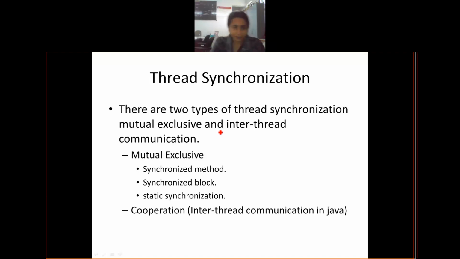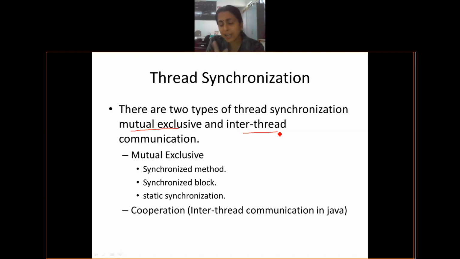So when I consider synchronization as a whole in Java, I talk in terms of two, from an operating system perspective. One I call mutex, that is mutual exclusion. The other I call inter-thread communication. Even in processes, we have something called inter-process communication, and something called mutual exclusion.